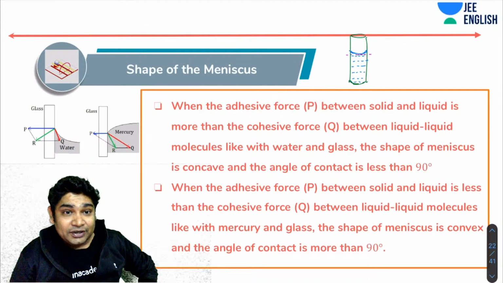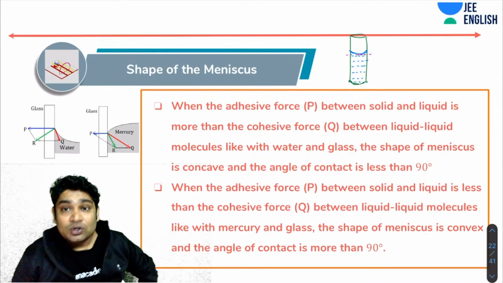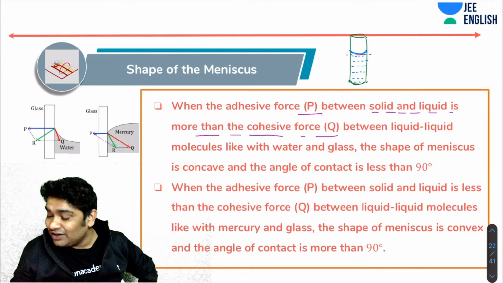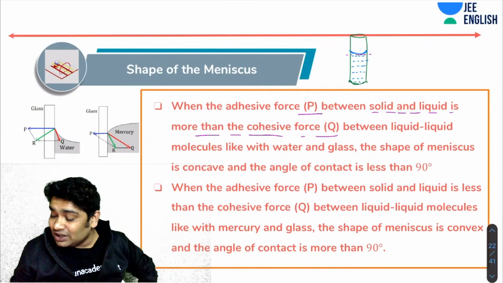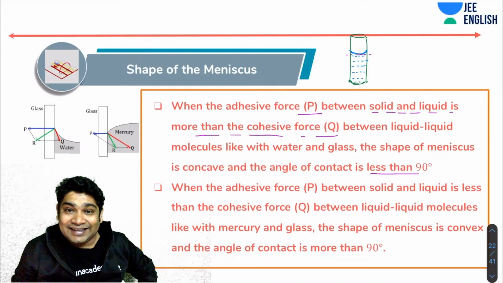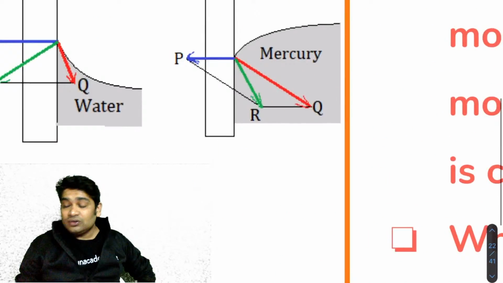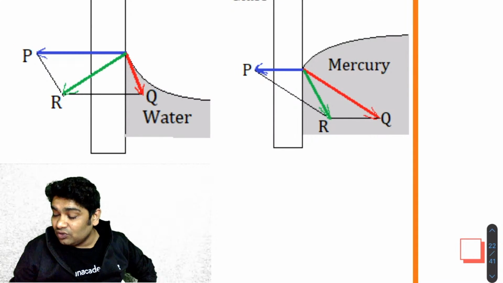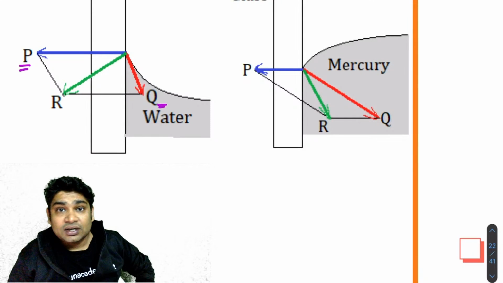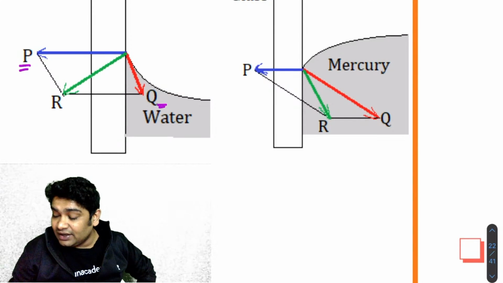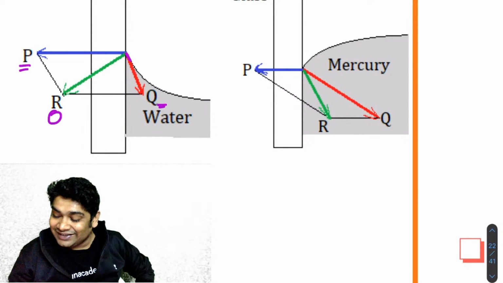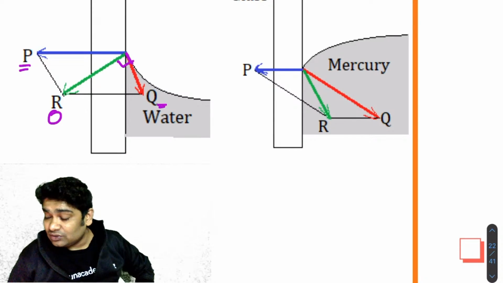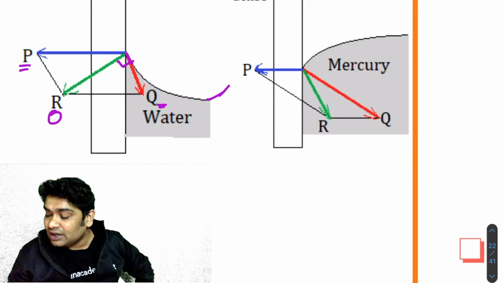That is also happening due to the relative strength of adhesive and cohesive forces. When the adhesive force between solid and liquid is more than the cohesive force between the liquid molecules, like glass and water, the shape of the meniscus is concave and the angle is less than 90 degrees. Again, it's the same thing. Here it is feeling two forces: one, the cohesive force due to water molecules, another, the adhesive force due to glass molecules. If this adhesive force is way stronger, you see the resultant is here. So the free surface is like this, and that is why you have a contact angle which is less than 90.